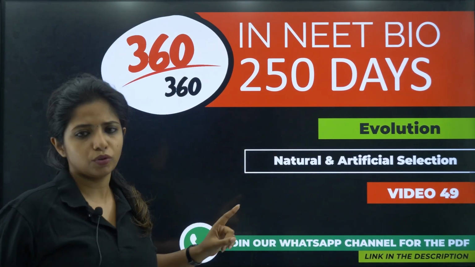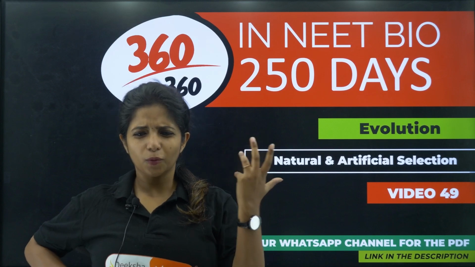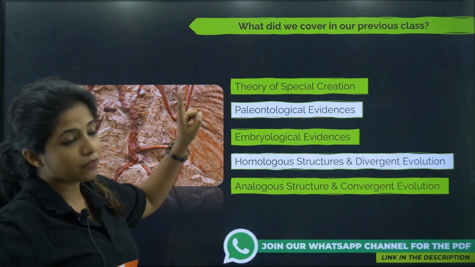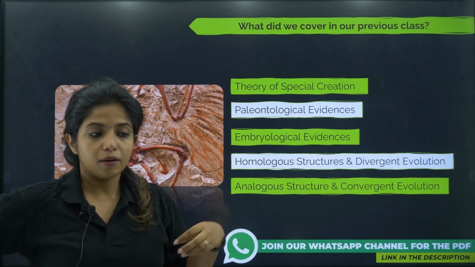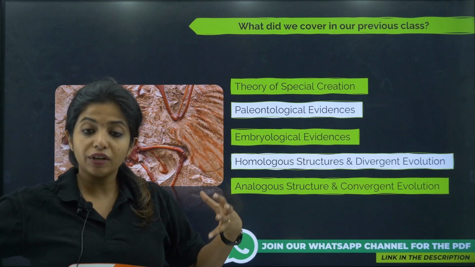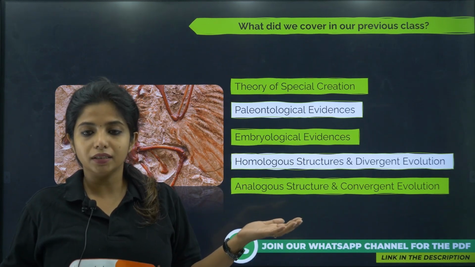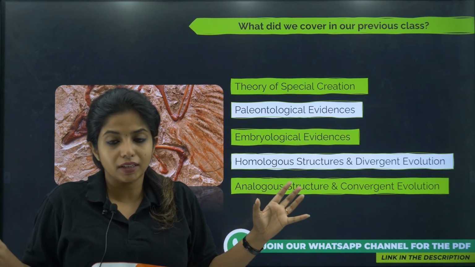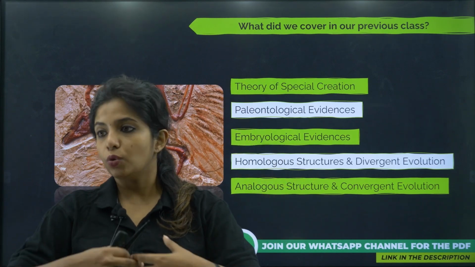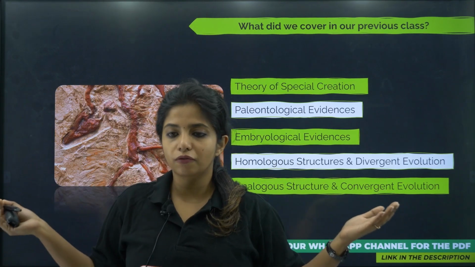Okay. And I also want to tell you, people who are wondering where this topic comes from? Well, children, in the previous session we spoke about this: some people said that we were created as such. There was nothing, there was no involvement of scientific things. We were created as such. So all the species that you see were already there from the very beginning.